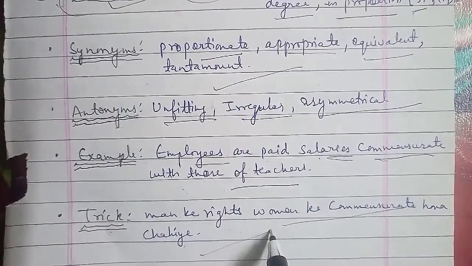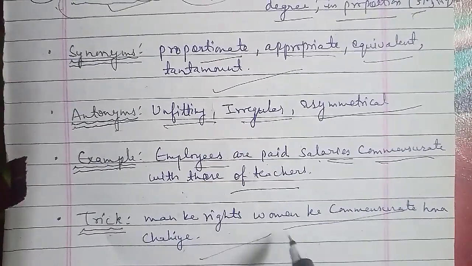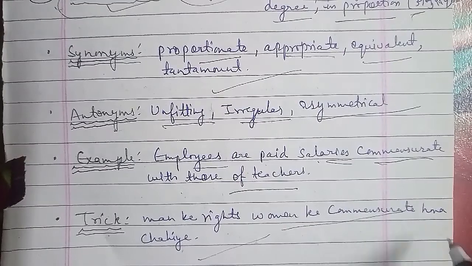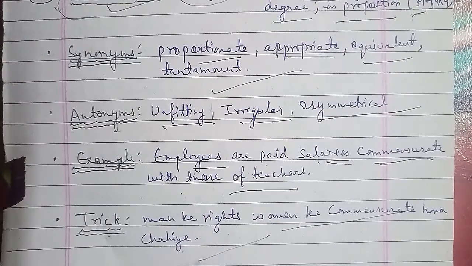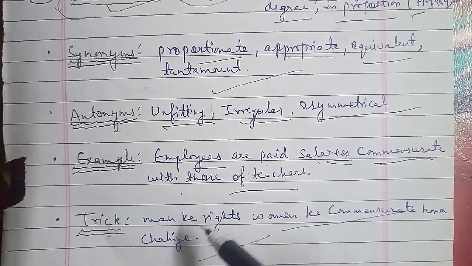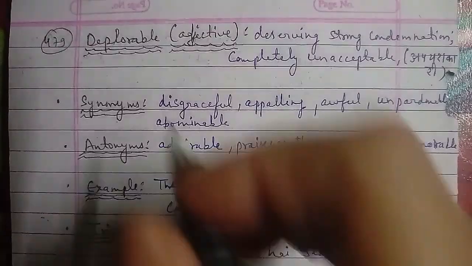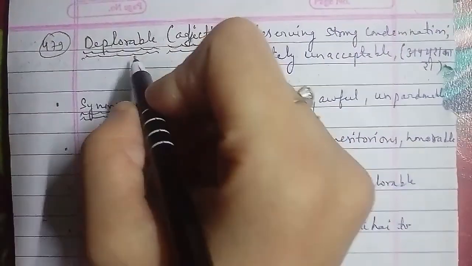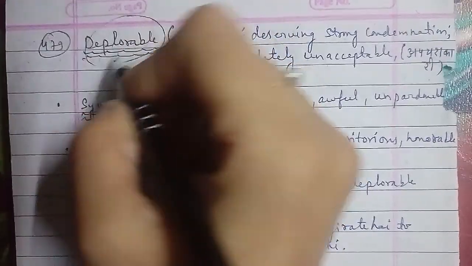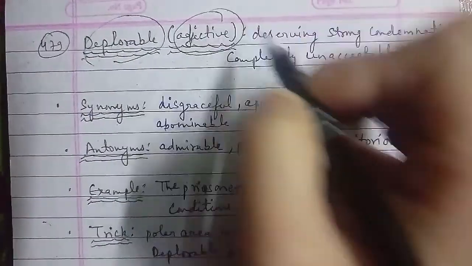Now the synonyms of deplorable that we have are disgraceful, appalling, awful, unpardonable, and abominable. Abominable is a synonym of deplorable. The antonyms of deplorable we have admirable, praiseworthy, meritorious, and honorable.